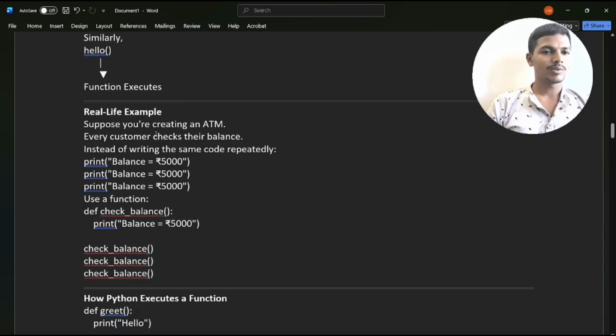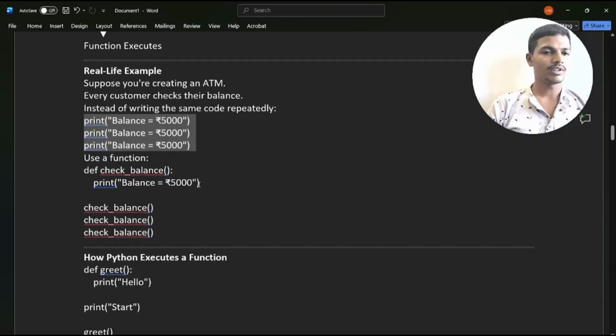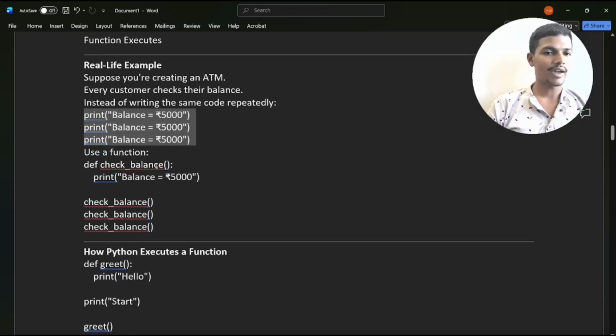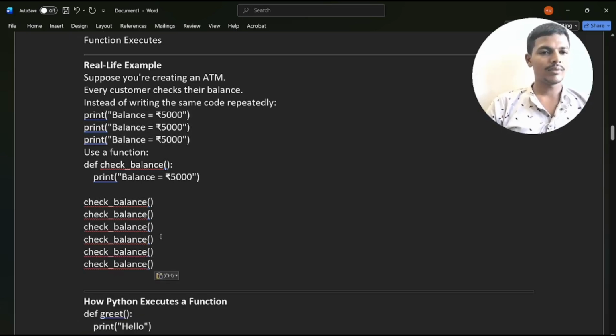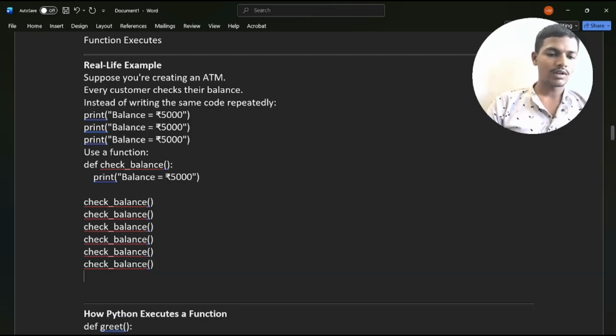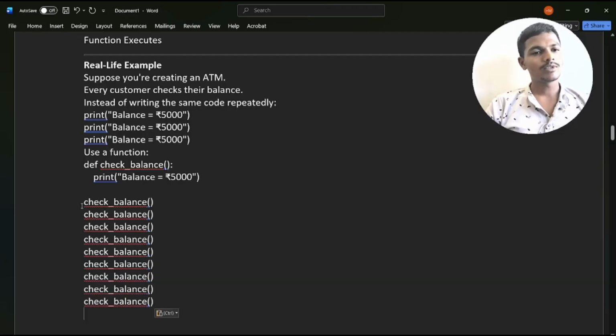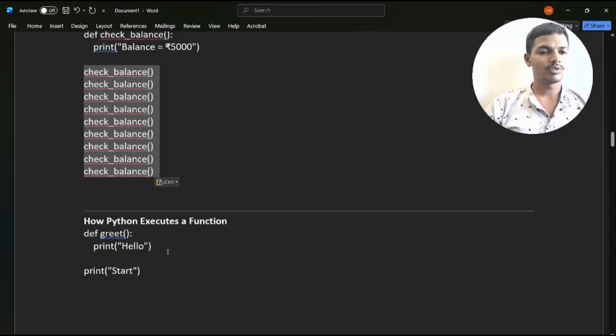Real life example: suppose you are creating an ATM, and every student checks their balance. Instead of writing the same code repeatedly, balance is 5,000, balance is 5,000, with that many print statements, use a function. Right now we are using a def function and print balance. In case you want it more times, however many times you call the function, that many times the output will be executed.